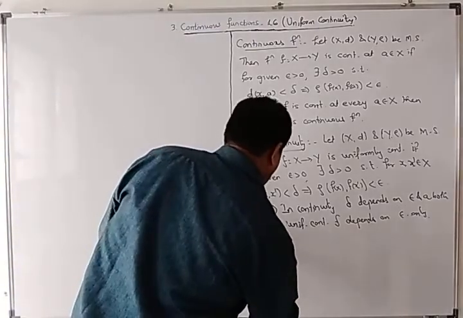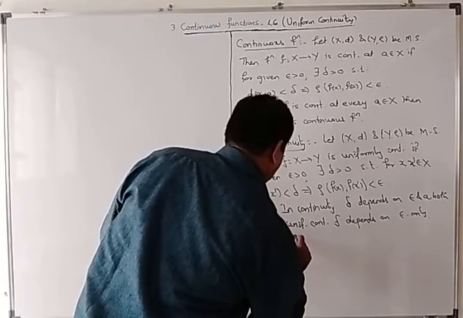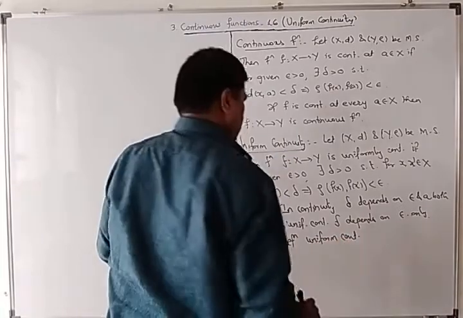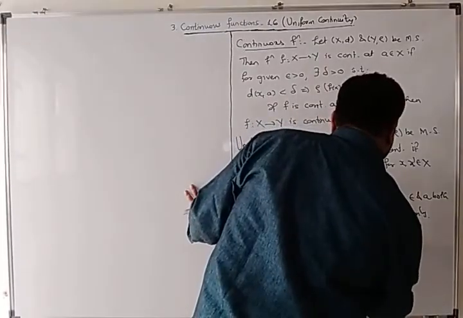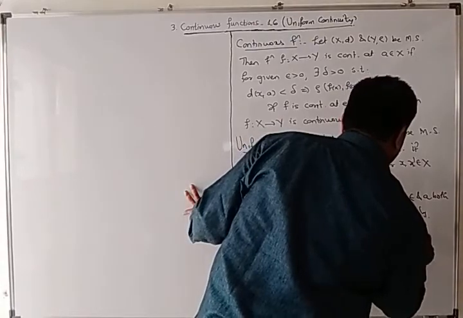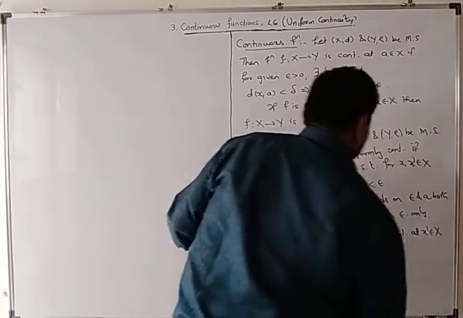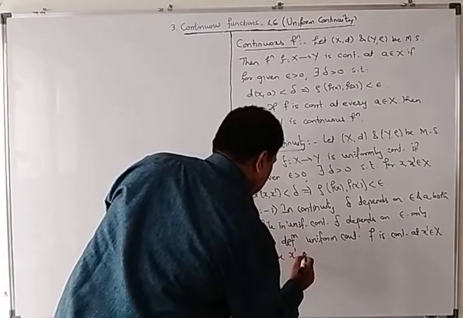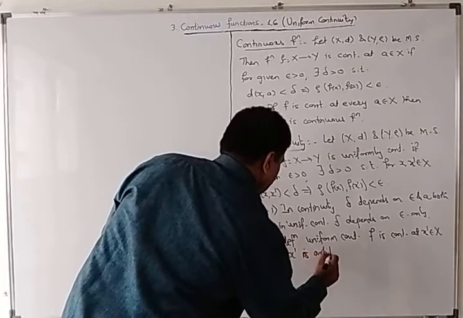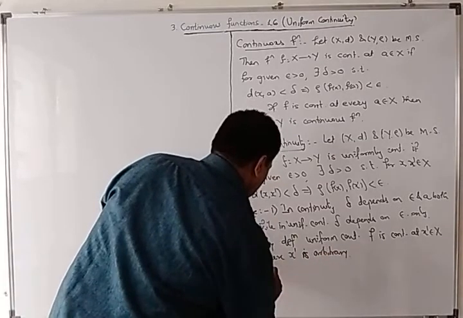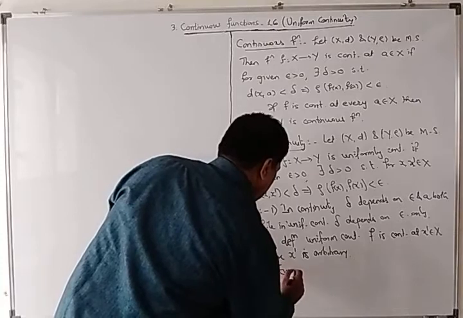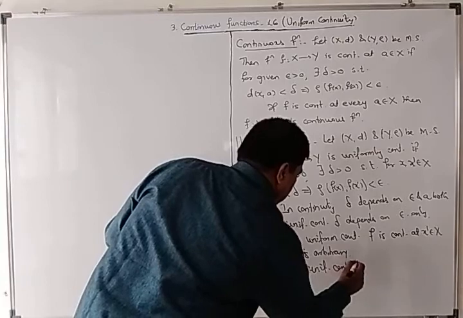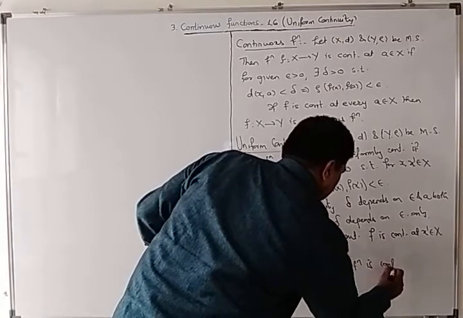By the definition of uniform continuity, f is continuous at x dash belongs to X, where x dash is arbitrary, and therefore every uniformly continuous function is continuous.